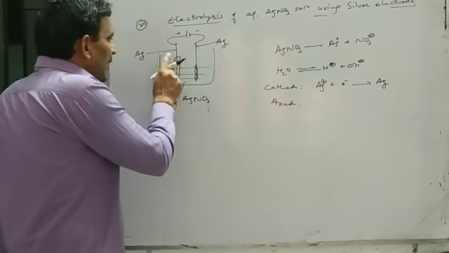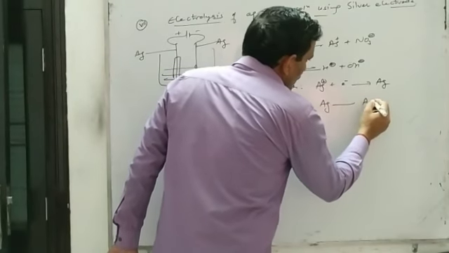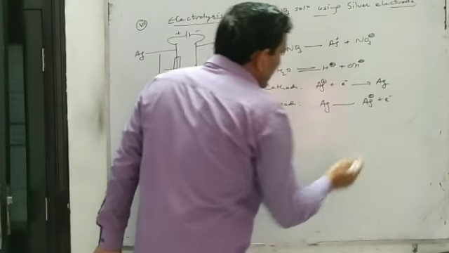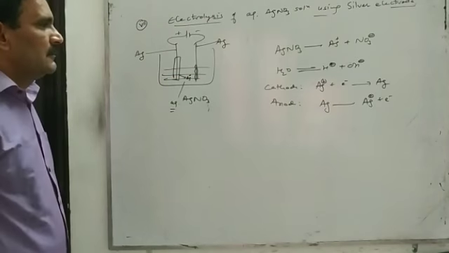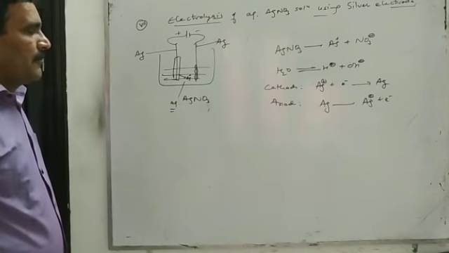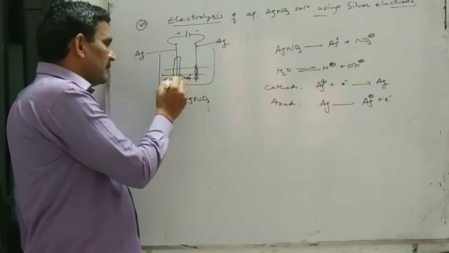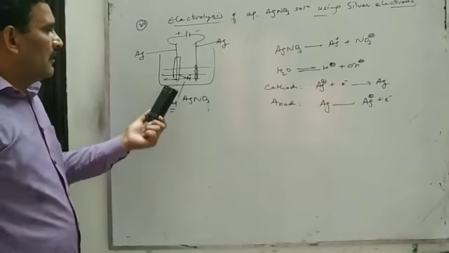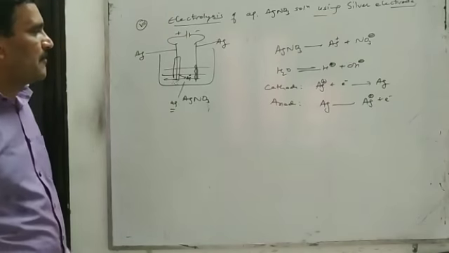But as anode is made up of silver itself, silver will be oxidized, silver ion will be formed, and this silver ion will come into solution. And if some impurity is present in the silver rod, it will also fall down and become part of the anode mud.